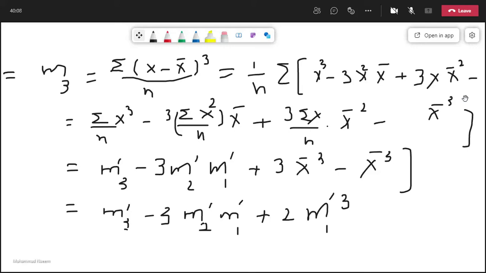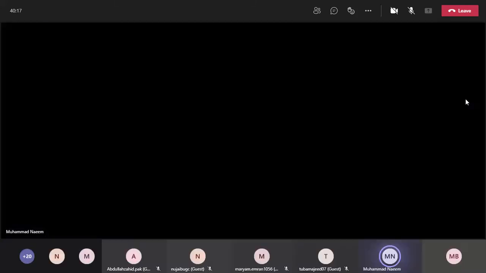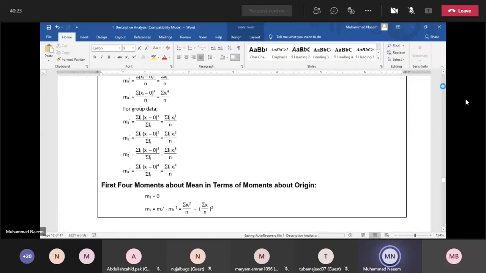So we can also verify all the three relations. But no need to prove, because in the exam there will be no proof, no verification, no derivation.